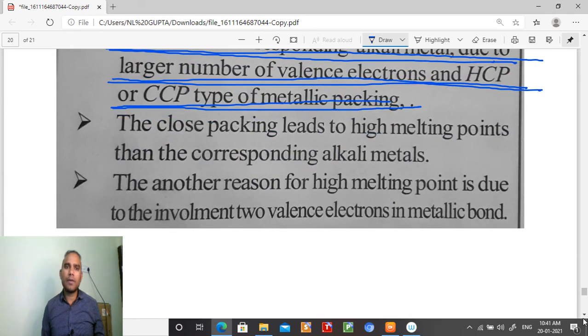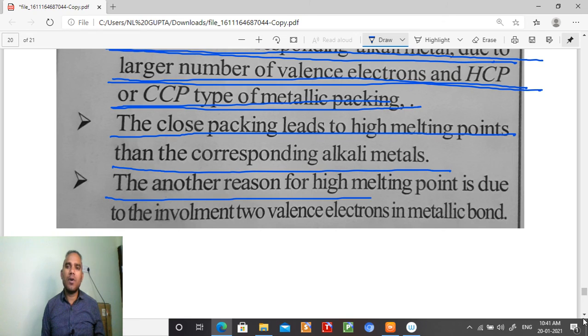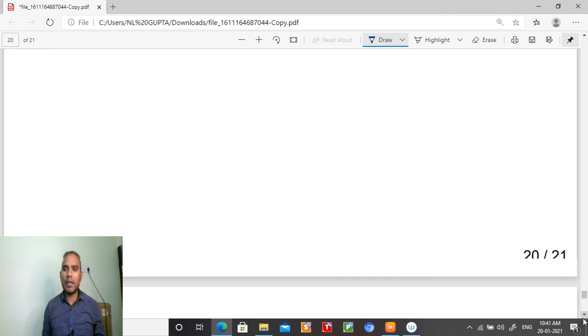Okay, next one. The close packing leads to a higher melting point than the corresponding alkali metals. Another reason for the high melting point is the involvement of valence electrons in the metallic bonding. So this is all about the general properties of group 2 elements, students.